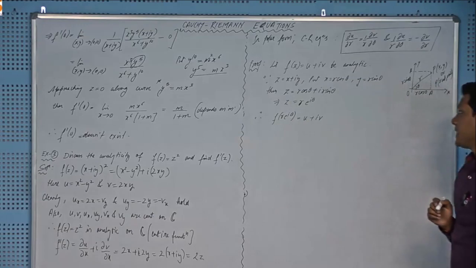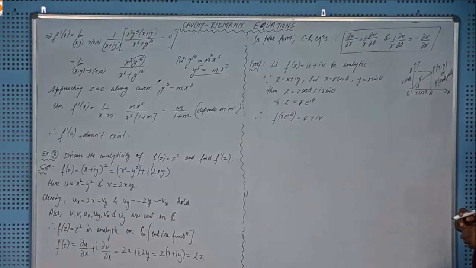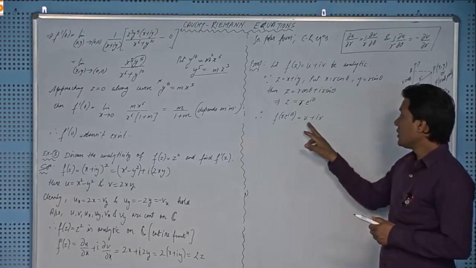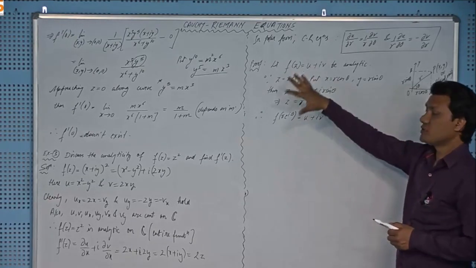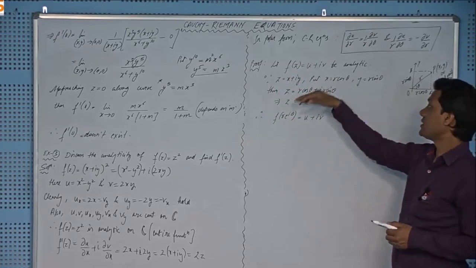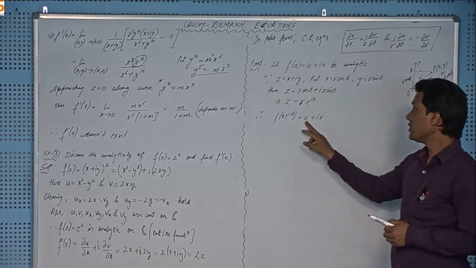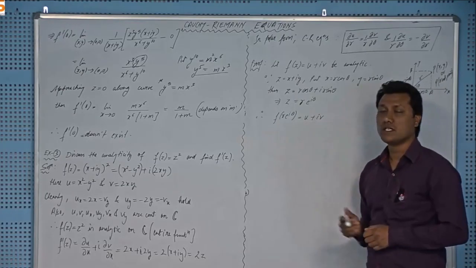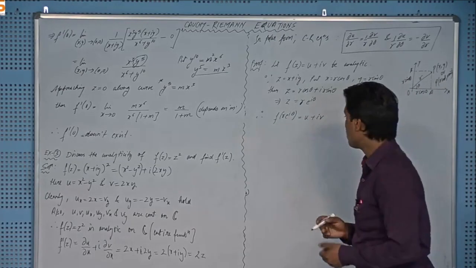Fine. And now I will differentiate it with respect to r and then theta, right? Because u is also a function of x and y originally, right? But since x and y are further expressed in terms of r theta, so u and v are functions of r and theta. You can differentiate this equation with respect to r as well as with respect to theta.